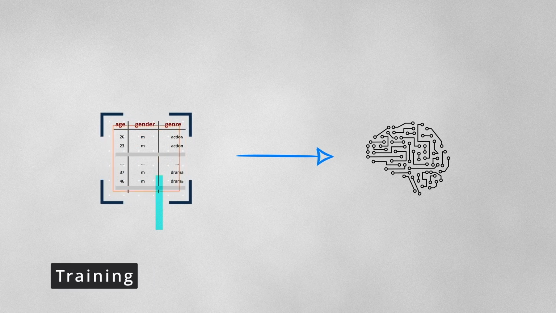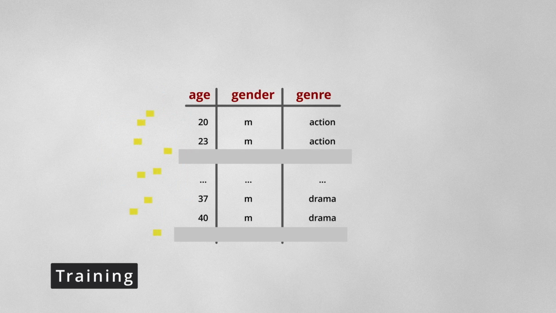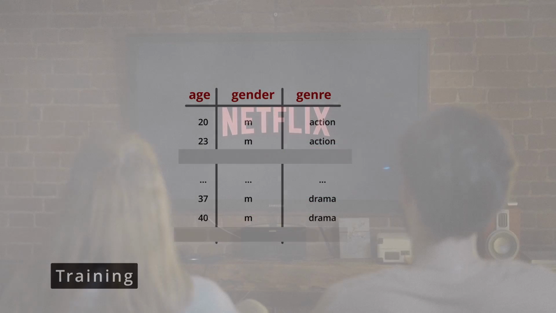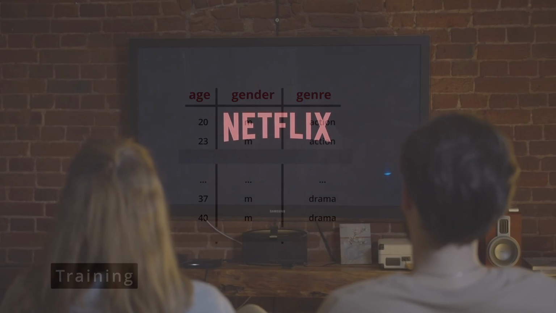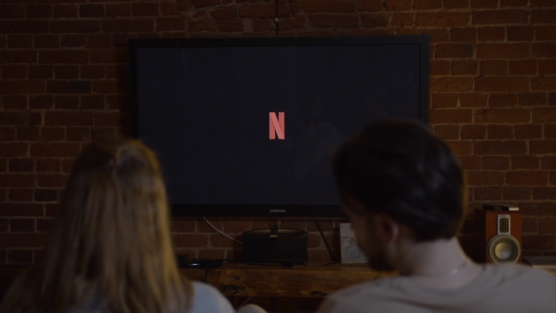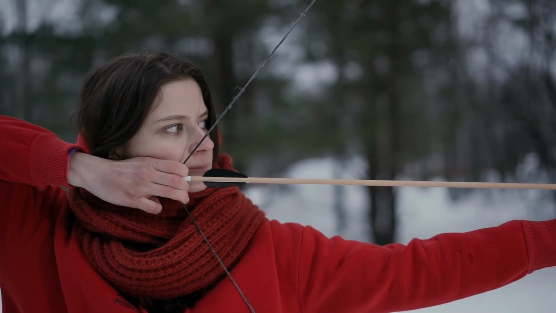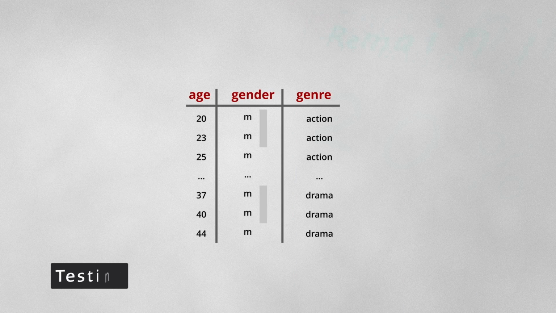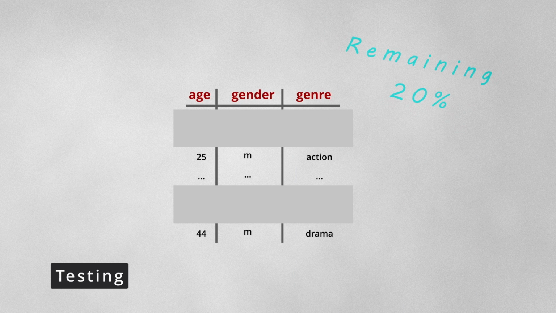The training process requires both input and output data. During the process, the model learns various relationships within the dataset. For example, what type of movies a person of a certain age and gender prefers. When the training is over, the model then goes through testing to determine accuracy. This involves using the remaining 20% of the dataset.